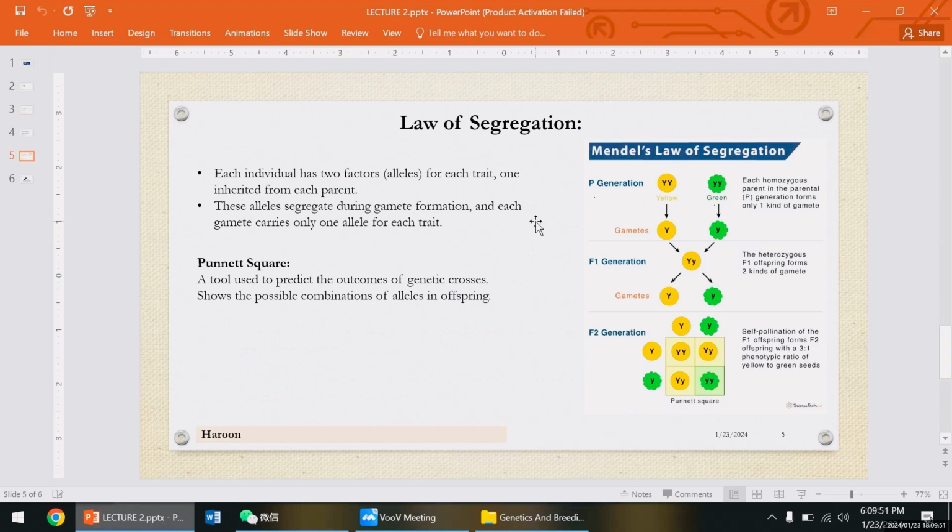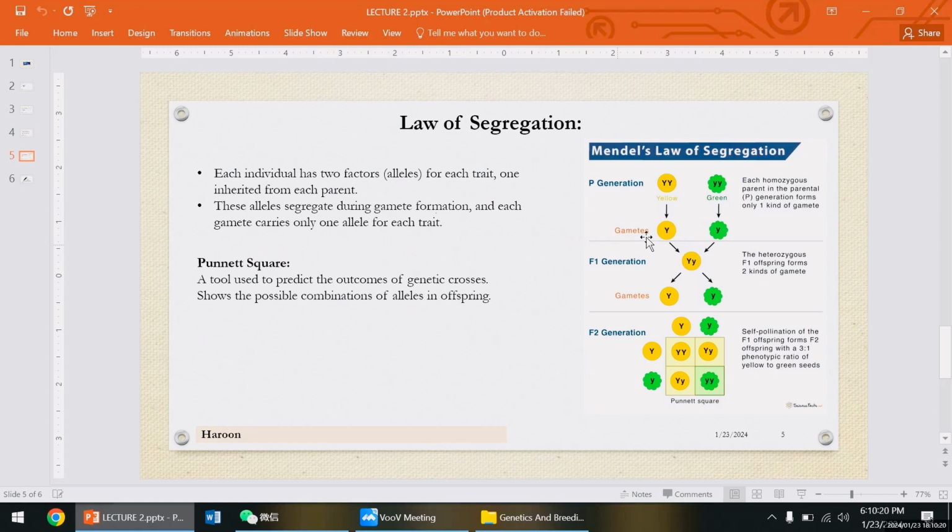So when they are crossed to each other, one from this one and one from this one. It means when two traits are crossed with each other, each trait has one allele going for crossing, from there one and from there one. These alleles segregate during gamete formation, and each gamete carries only one allele for each trait.